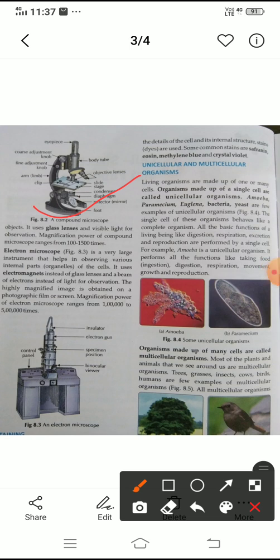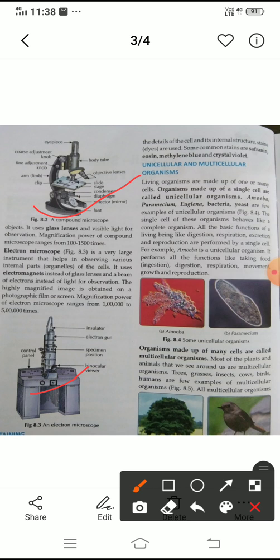Compound microscopes are used to observe the tiny parts of organisms, means which we cannot see with our naked eye. This one is the compound microscope. After that, this one is the electron microscope. Electron microscopes are used to observe the internal parts of the cells.